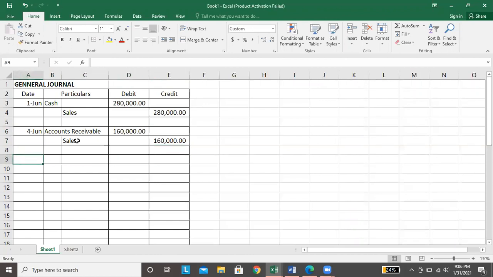So, hindi lang sales on account ang nangyari, may binayaran din na shipping fee or the transportation cost. Since nasa standpoint tayo ngayon ni seller, our entry is debit transportation out, and we credit cash kasi nagpalabas ng cash, may binayaran.